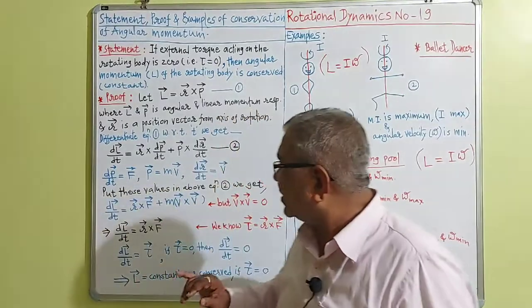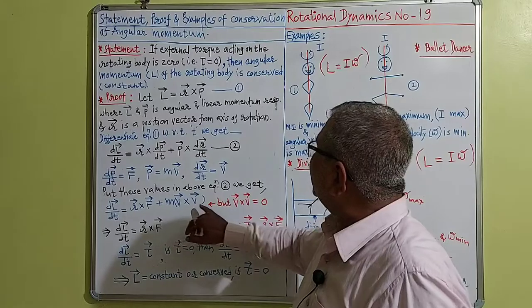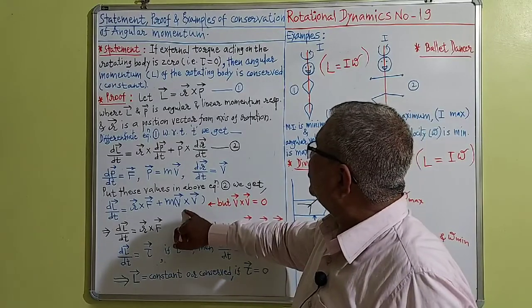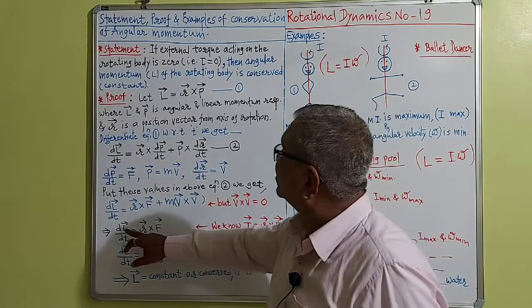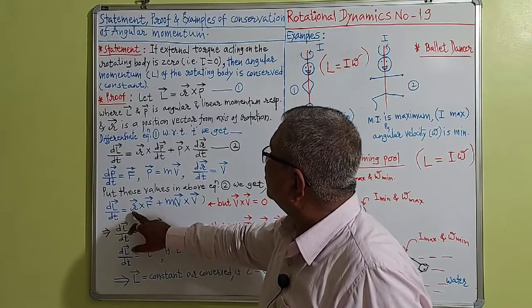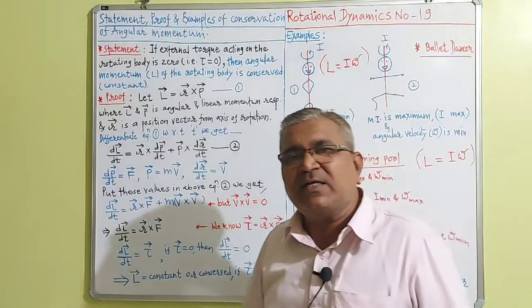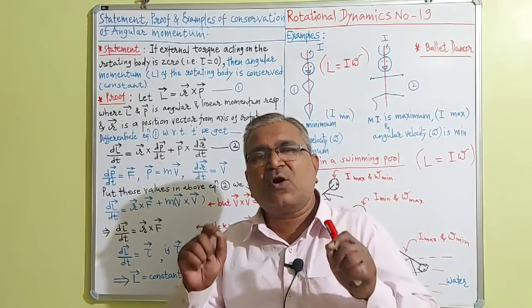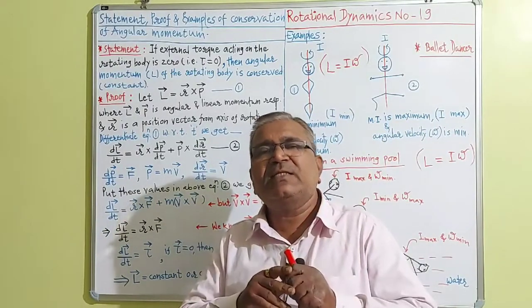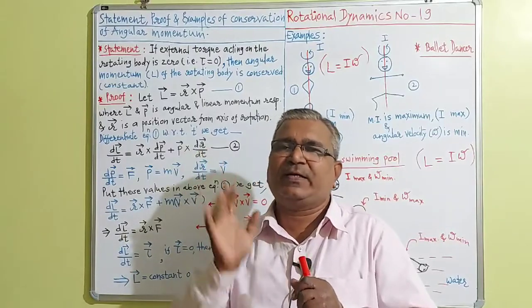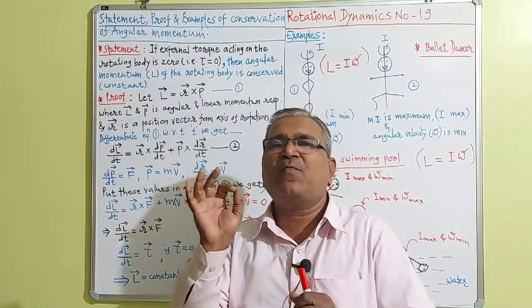So we can write vector v cross vector v is equal to 0. By putting the value 0 here, we get dL vector by dt is equal to vector r cross vector F. And that we have already learned: vector r cross vector F is nothing but the torque, tau vector. It is the moment of force.